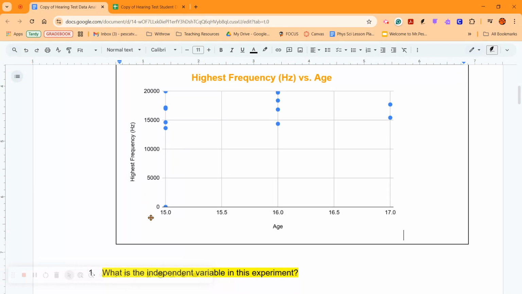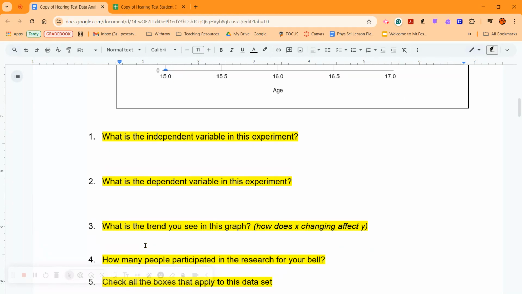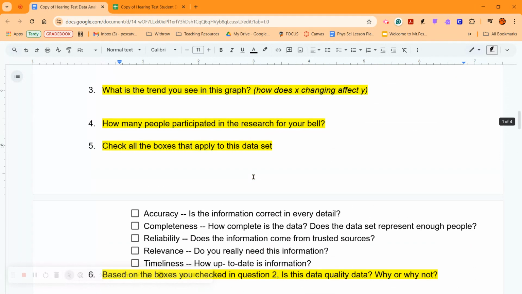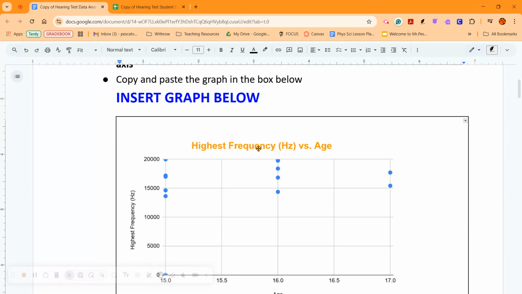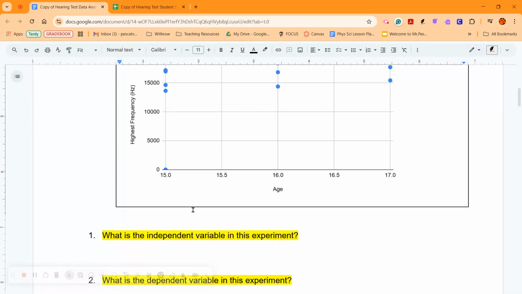So next we're going to look at these questions. The first part is probably the most involved, put it that way. We have more questions to answer here, but once we get through this part, the rest of them are a little bit easier and just kind of quick. So we spend a little bit more time in this first part than we do the other ones, but that's okay. So what's the independent variable?